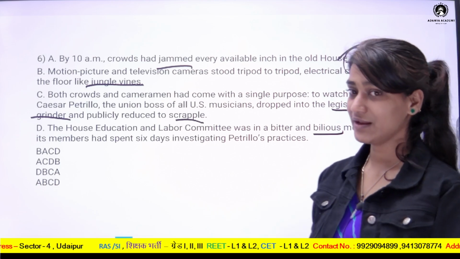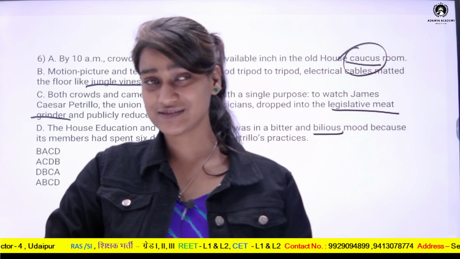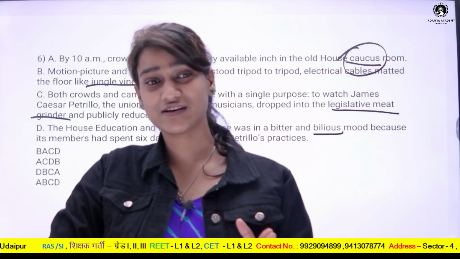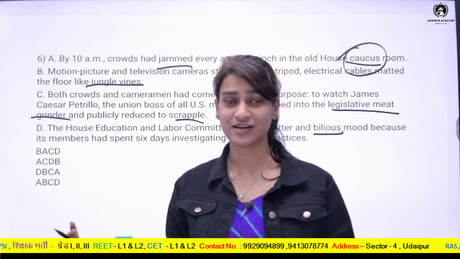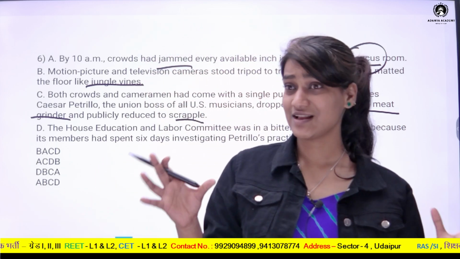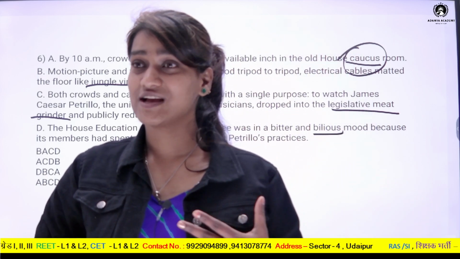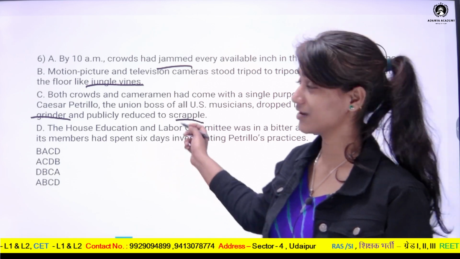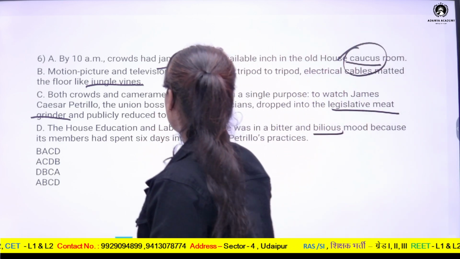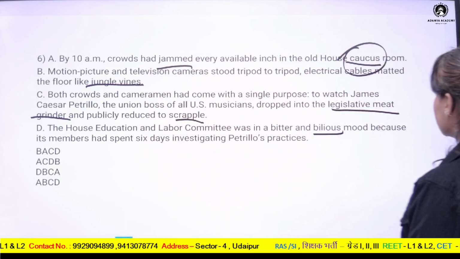So if there are many electrical cables, consider a situation in which the electrical cables have been put randomly and they are intersecting with each other, बस वो एक जाल के जैसे बन गया. तो वो जाल के जैसे बनना इलेक्ट्रिकल केबल्स का, उसको क्या कहा है? जंगल वाइन्स हियर. Both crowds and cameramen had come with a single purpose.